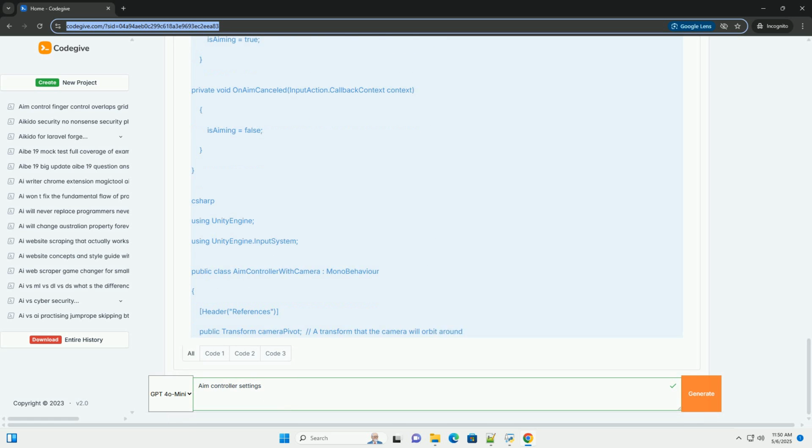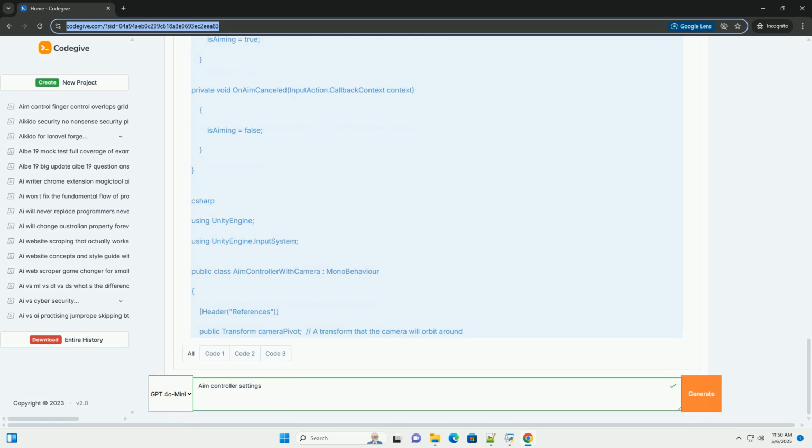2. Ray equals Camera.main.ViewportPointToRay(new Vector3(0.5f, 0.5f, 0)) creates a ray that starts at the camera and goes through the center of the screen. Viewport coordinates are normalized, 0 to 1. 3. Physics.Raycast(ray, out hit, 100f) performs a raycast. Ray, the ray to cast.